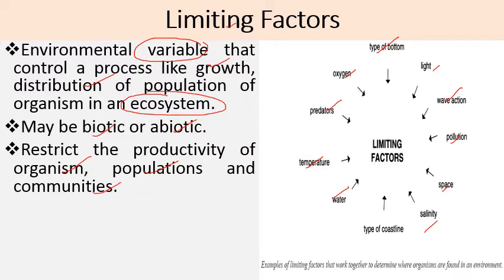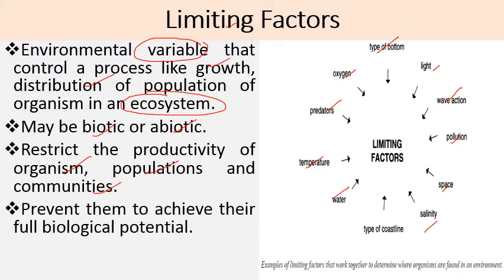So they can restrict, and productivity means growth and reproduction processes of organisms, populations, communities, and prevent them to achieve their full biological potential. So these factors act as hurdles and prevent living organisms to achieve their maximum biological potential.